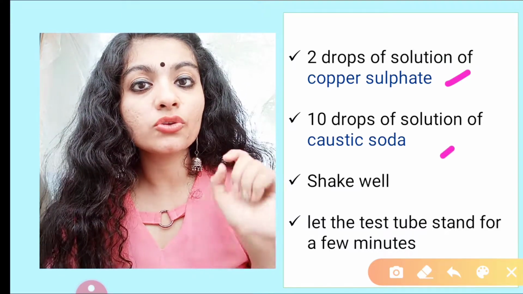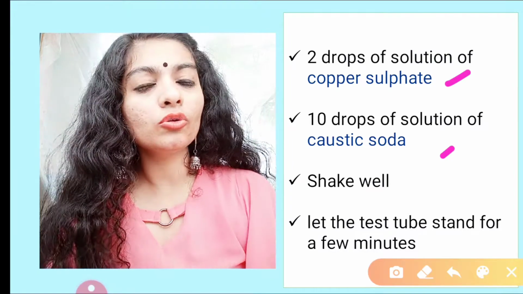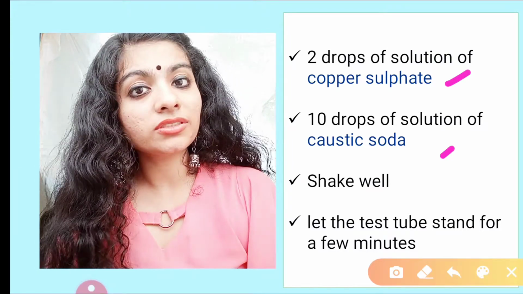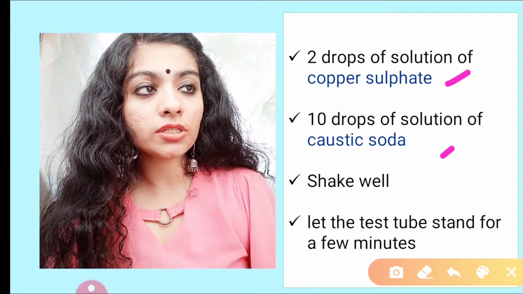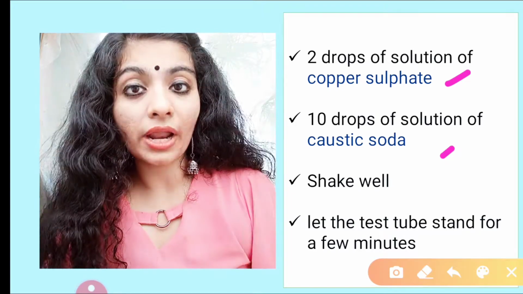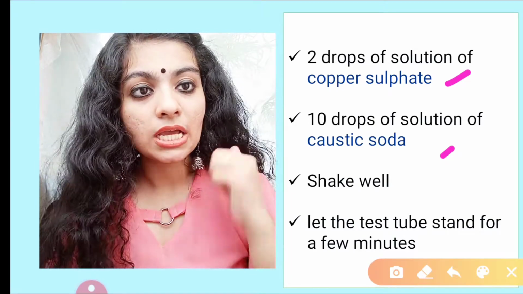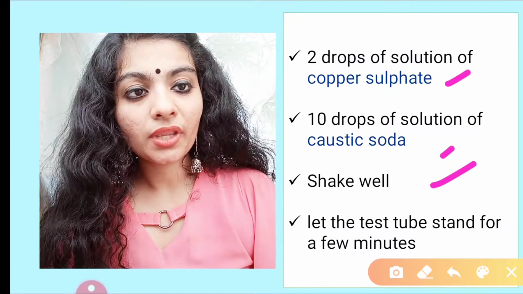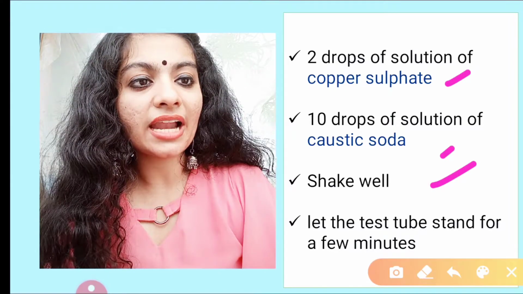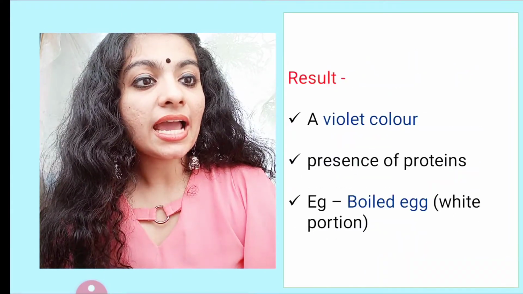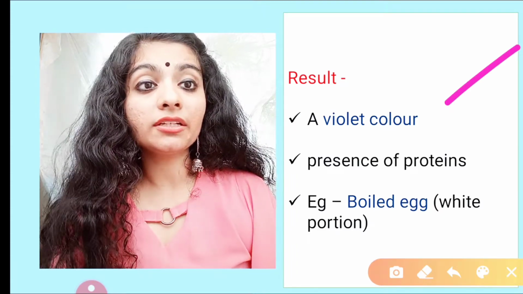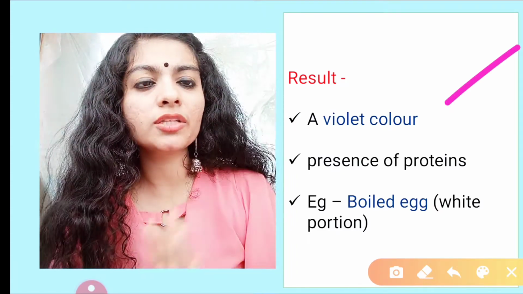Caustic soda is sodium hydroxide. You need to know such names also. What is caustic soda? It is sodium hydroxide. What is common salt? It is sodium chloride. These types of questions are also asked. Then again you have to shake well. Then allow the test tube to stand for a few minutes, and the result is you see a violet color.